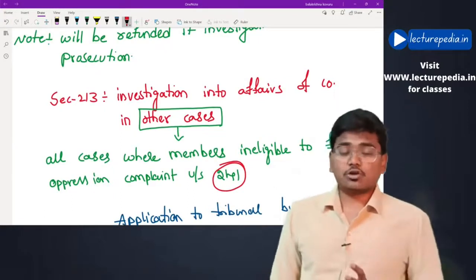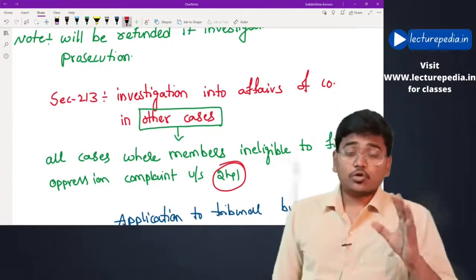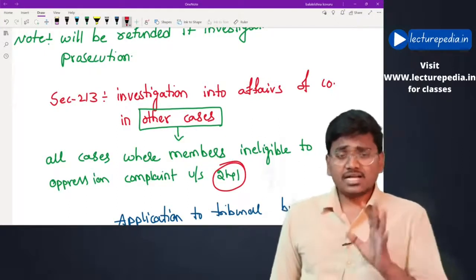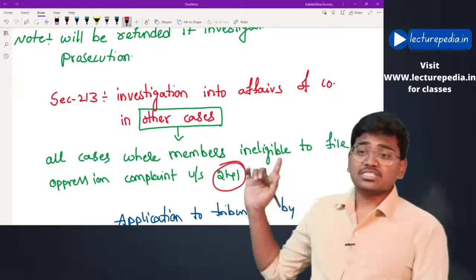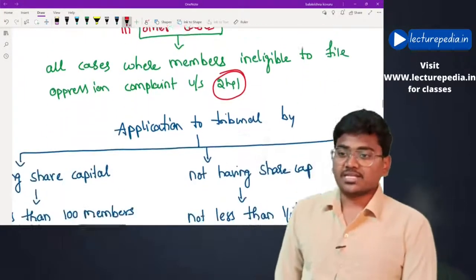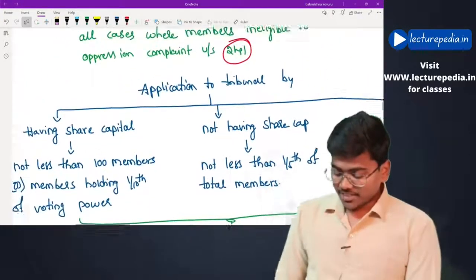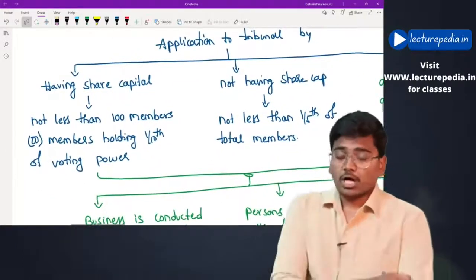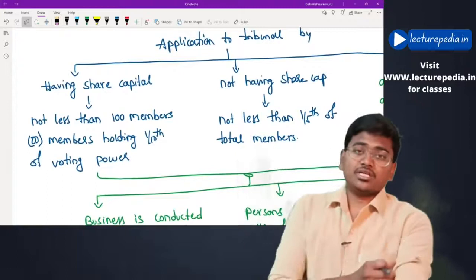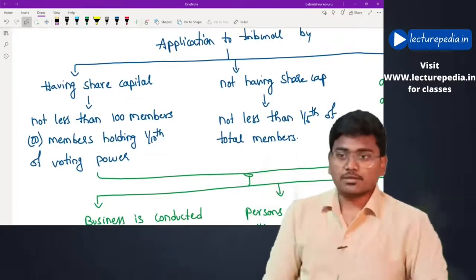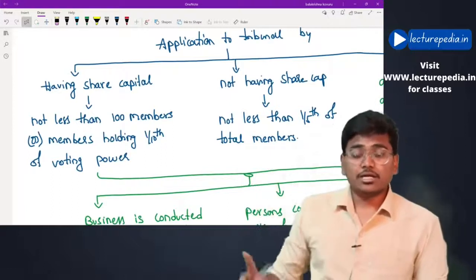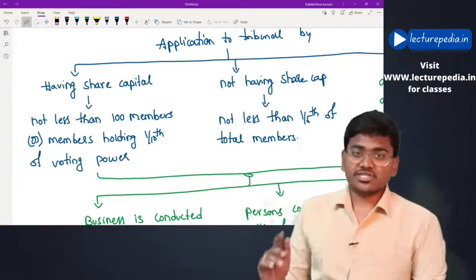If those conditions are not satisfied, then the shareholders or any other person who wants to file an application against the company can use this section number 213. Let us see. Application to the tribunal by, and also the application for oppression can be made only by the members, but here an application to the tribunal against the company can be made by anybody. Okay, any person can file. Let us see.